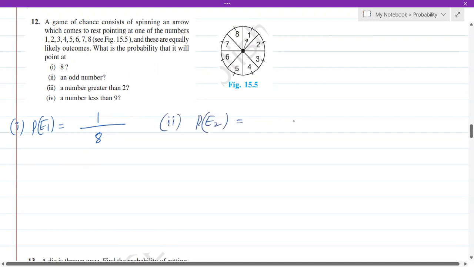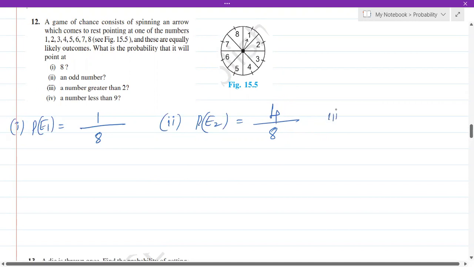Coming to the probability of E2, an odd number. Totally, the total number of outcomes, or the total different numbers that you got, is 8. Now, out of this, how many are odd numbers? 1, 3, 5, and 7. These are the odd numbers. So, totally, we have got 4 odd numbers. So, it will be 4 out of 8. Okay.